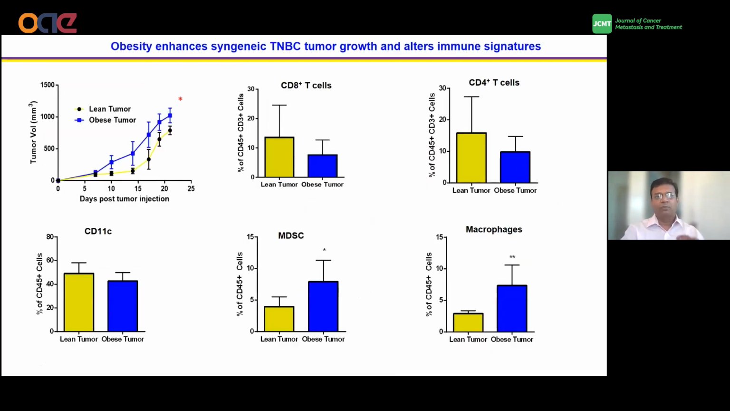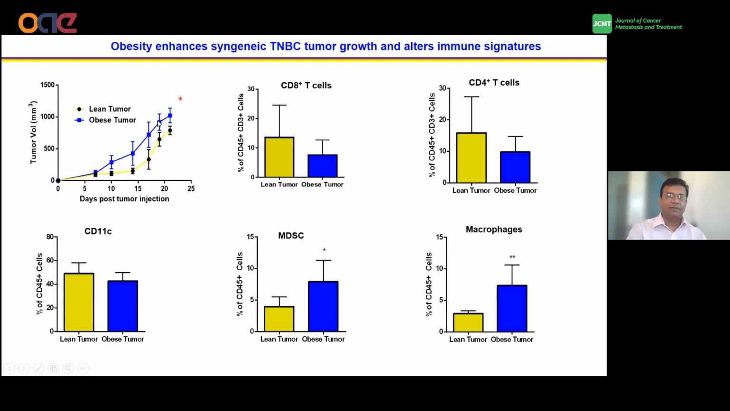After that, we injected the syngeneic mouse cell, the 0321 cell, into the mammary fat pad of the lean and obese mice, and followed the tumor growth for another 3 weeks. And here you can see that these obese mice are blue.